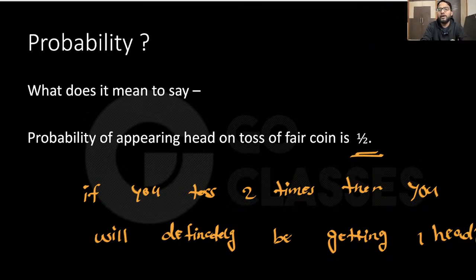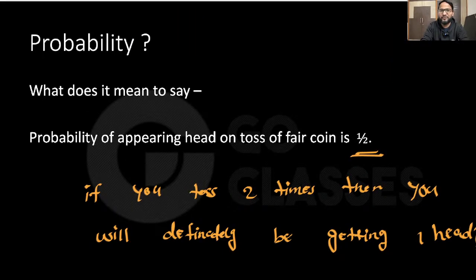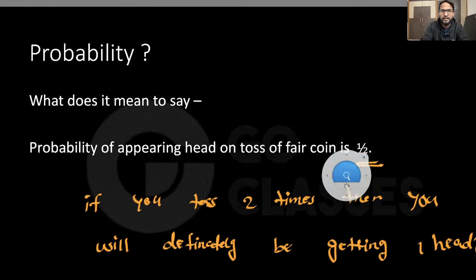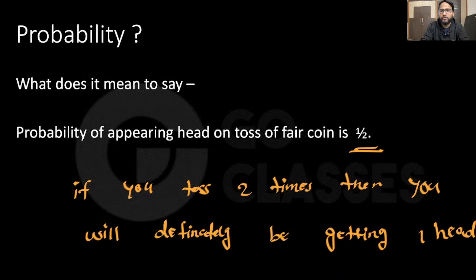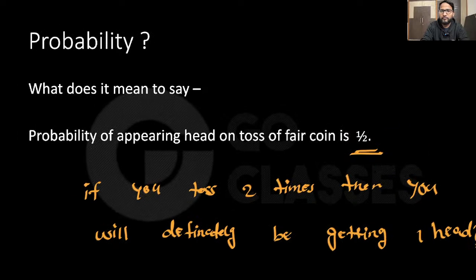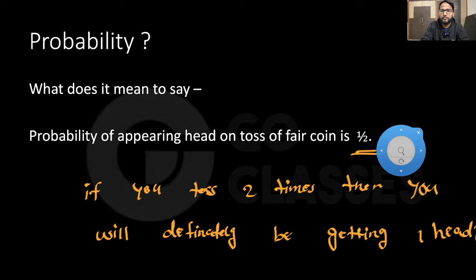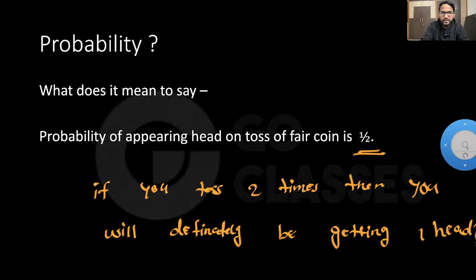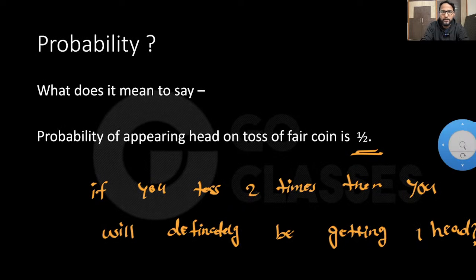See, if you're sure, then I think things are not probabilistic. So there must be something that you're missing. Let me know, what do you think about this statement?